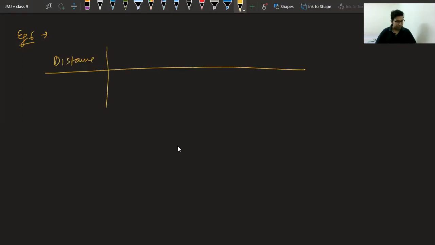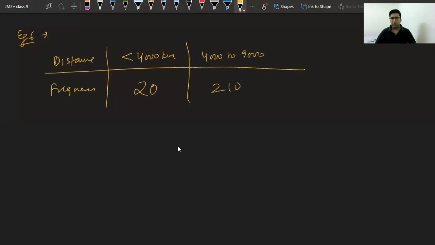We have to understand the table carefully. MRF is saying, before 4,000 kilometers, our 20 tires got damaged. So we had to change them. So these 20 tires were of the poorest quality. Now they are saying between 4,000 to 9,000, between this distance, how many tires got worn? 210 tires got damaged.